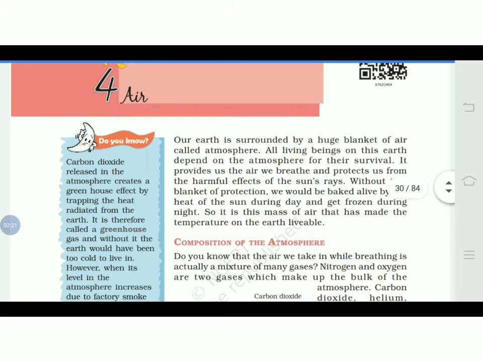So it is the mass of air that has made the temperature on the earth livable. So it is balancing the temperature of the earth's surface. So we are getting neither too hot nor too cold waves on the earth's surface or temperature. So we are being protected by the blanket of the air.